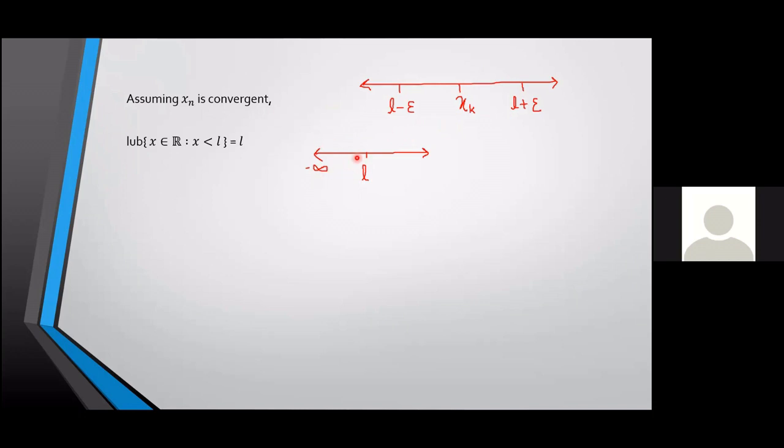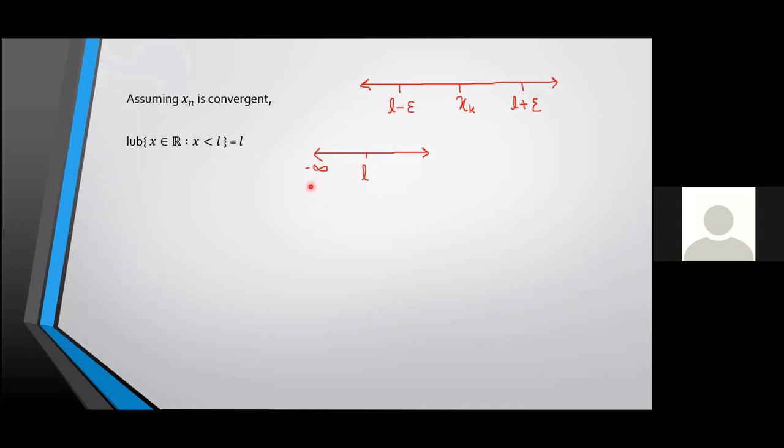The least upper bound of the set will be L. You know that, right? So how can I represent minus infinity to L? I can write it as the set of all x belonging to R such that x is less than L. So its least upper bound is L.